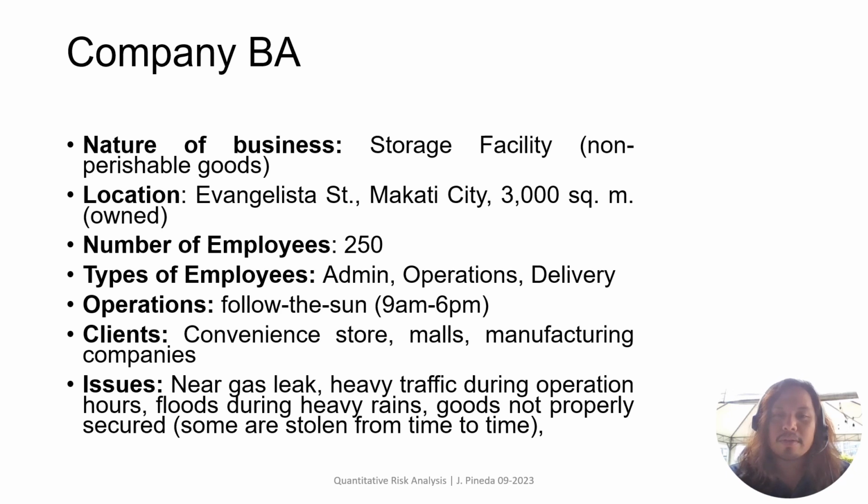Its location, the setting is in the Philippines. It's on Evangelista Street, Makati City, with 3,000 square meters owned. Number of employees is 250. Type of employees, you have your admin, operations, and delivery.